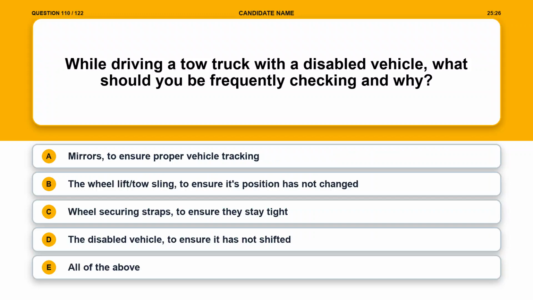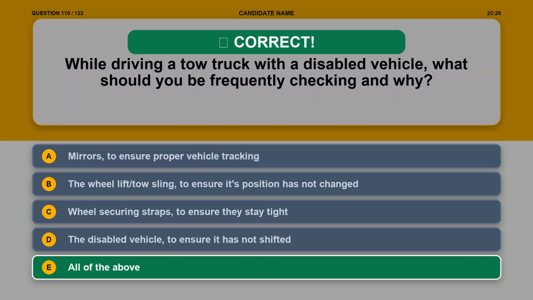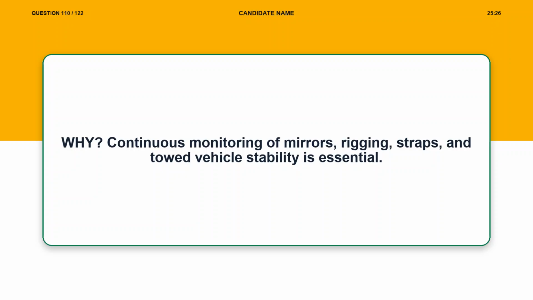Question 110. While driving a tow truck with a disabled vehicle, what should you be frequently checking and why? Option A, mirrors, to ensure proper vehicle tracking. Option B, the wheel lift/tow sling, to ensure its position has not changed. Option C, wheel securing straps, to ensure they stay tight. Option D, the disabled vehicle, to ensure it has not shifted. Option E, all of the above. The correct answer is option E, all of the above. Explanation. Continuous monitoring of mirrors, rigging, straps, and towed vehicle stability is essential. Question 111.